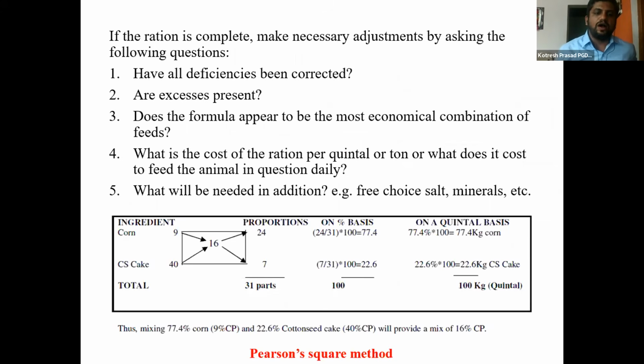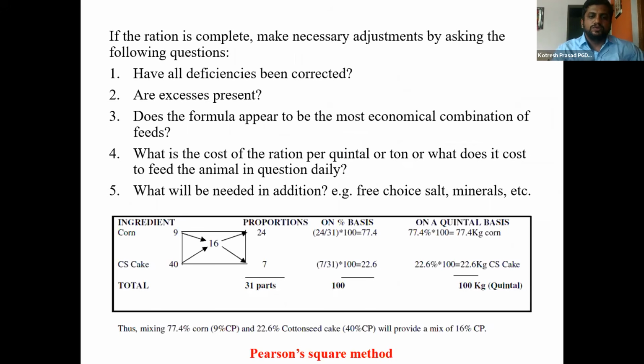First, all the deficiencies should be corrected. The ration should have at minimum one protein-rich diet, that is oil cake, either GNC, cottonseed cake, soybean meal, or any other locally available one, maybe linseed cake or sesame cake.